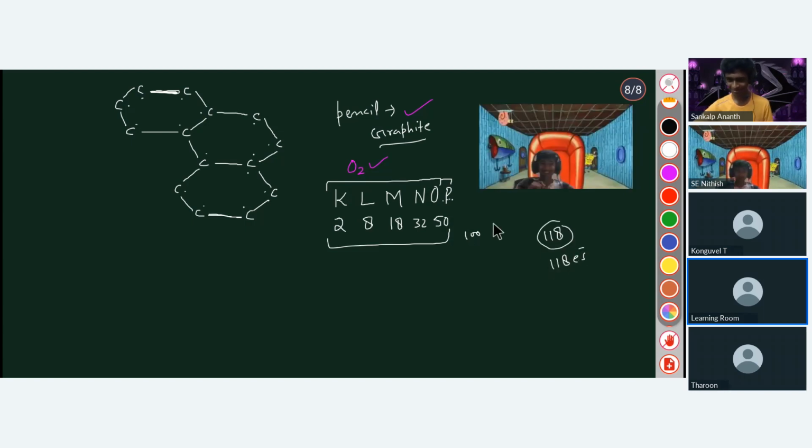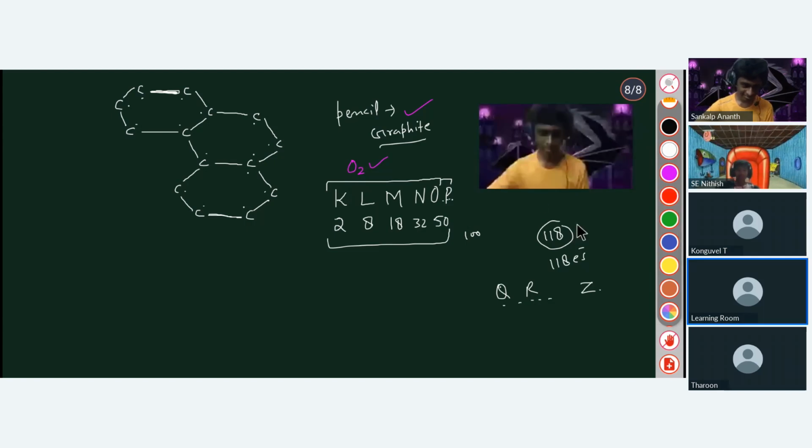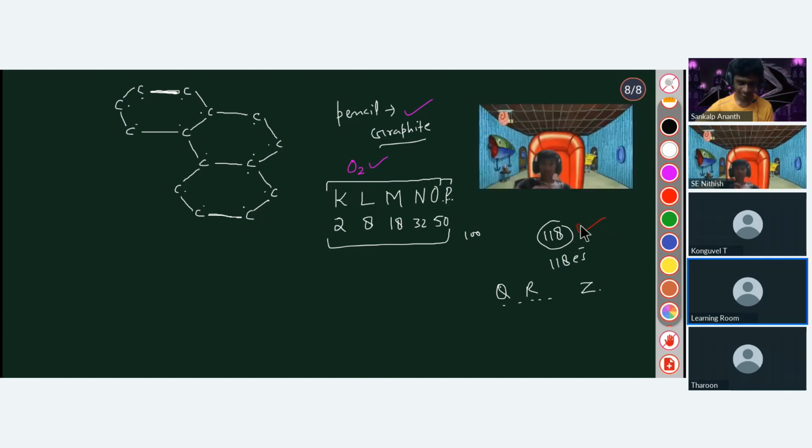So how is the talk of after Z? It's only up to P. I am just saying that if we are having more electrons, we can write O, P, then Q, R, S. But it cannot reach up to Z. It cannot reach there. We are far behind, only if we discover an element in the future. Exactly, because there are only 118 elements yet discovered, whose properties we actually know. None of them have more than 118 electrons.